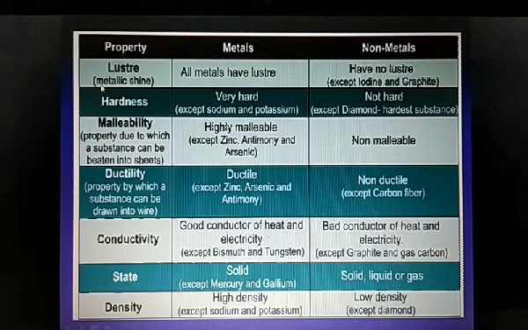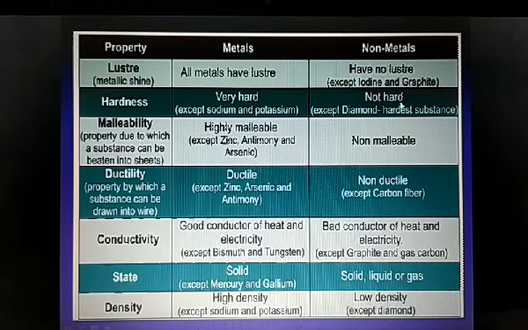Luster, all of you know, means metallic shine. All metals have a luster, whereas non-metals don't have any luster except for iodine and graphite. Second is hardness. Metals are very hard. Again, we have two exceptions here: sodium and potassium. They are so soft that they can be easily cut even with a knife. Non-metals are not hard, but there is one exception here: diamond. Yes, of course, it is the hardest substance known.